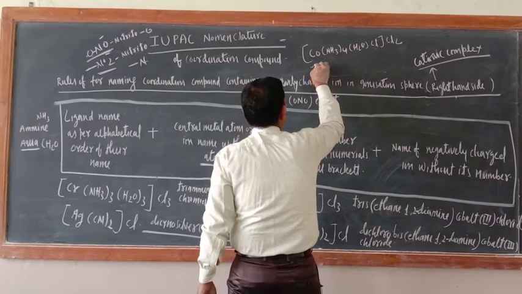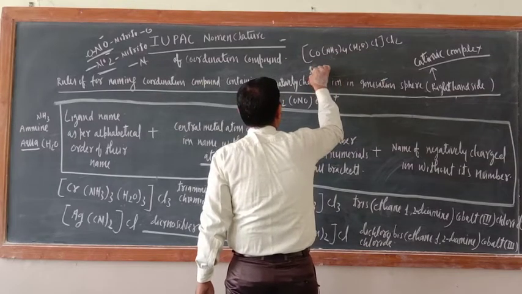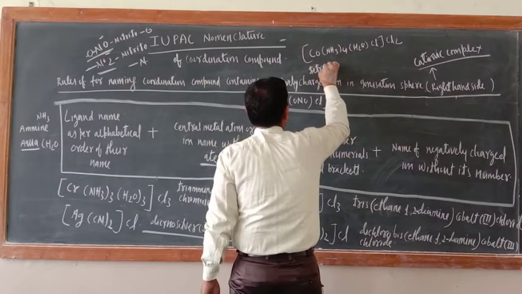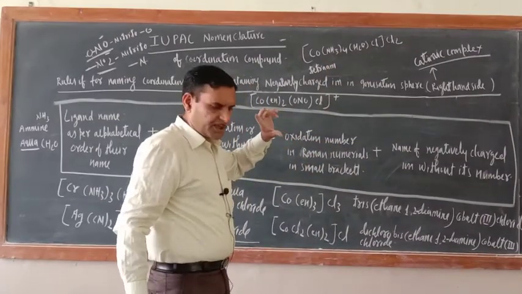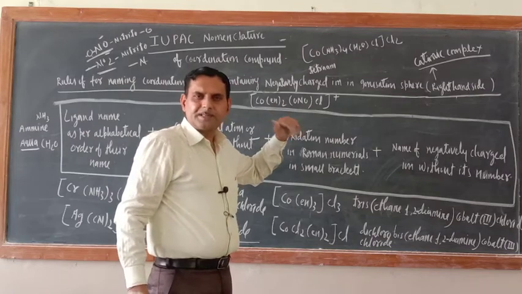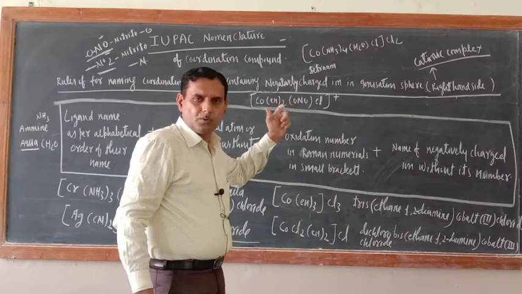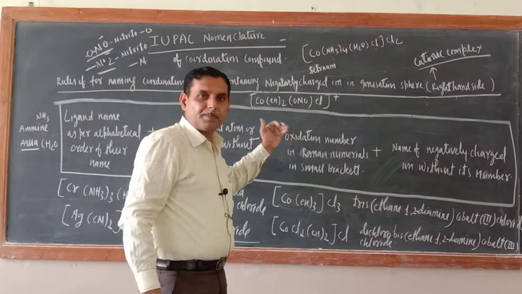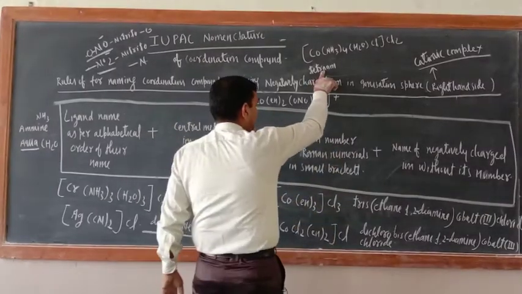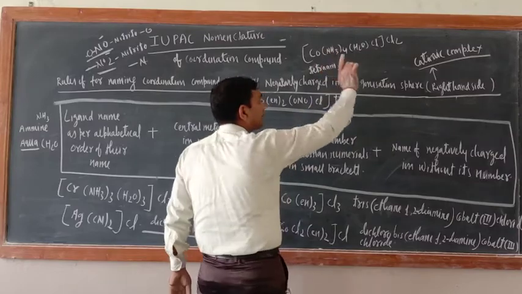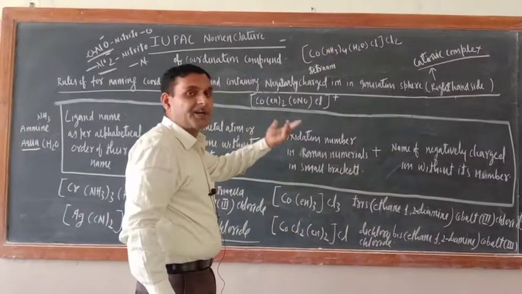Just see, tetra, small letter, tetra, ammine. And now just see, in organic chemistry what was there? If the secondary suffix begins with a vowel, then the a of the primary suffix should be deleted. Here it is not like that. Here tetra a is there and the a of ammine is also there, so both a's would be retained.